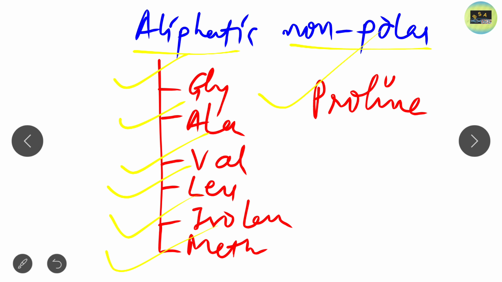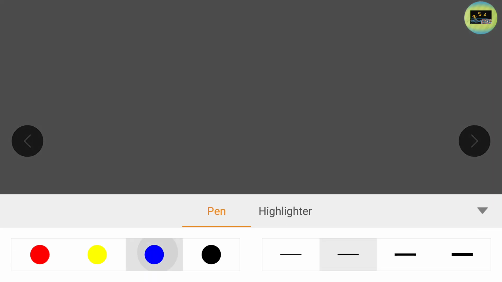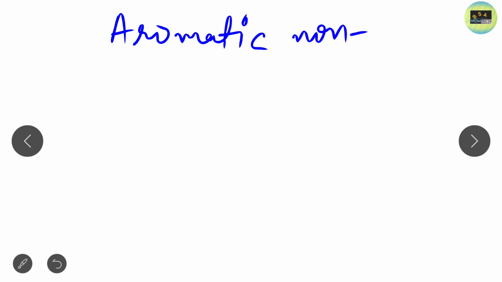Now next is aromatic non-polar. We just follow our classification system. Aromatic non-polar. Clear?